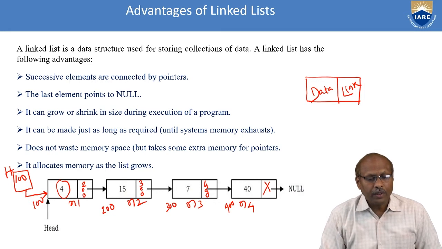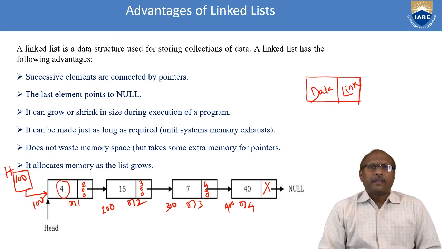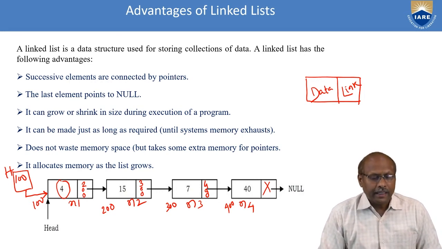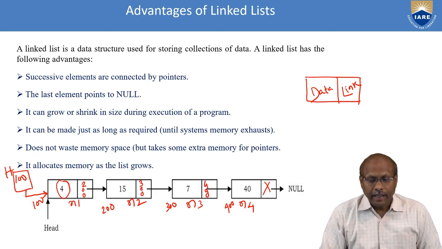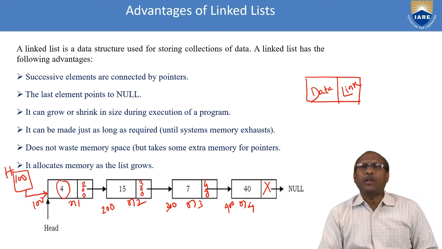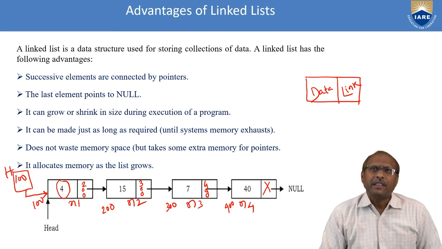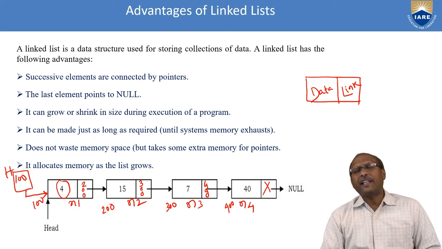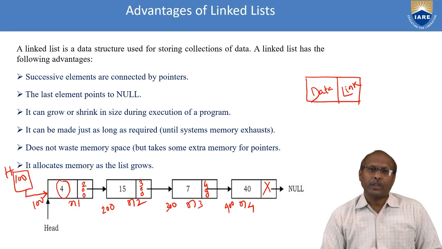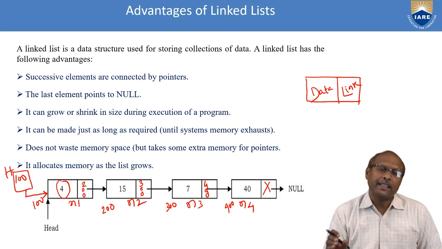Okay. So you can see the definition. Here are the advantages. A linked list is a data structure used for storing a collection of data. A linked list has the following advantages. The successive elements are connected by pointers. The last element points to null. It can grow or shrink in size during the execution of the program. It can be made as long as required. There is no restriction for this. You can have any number of nodes. That means generally in the case of an array, you can also store a collection of data, but an array will have limited items.